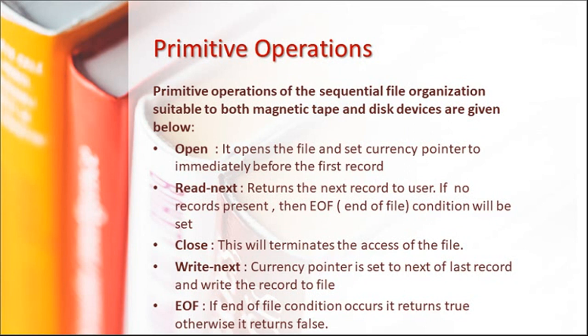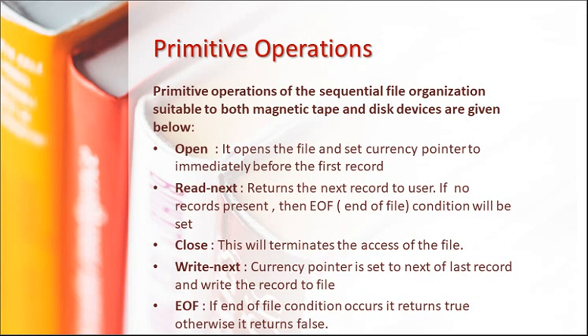Now some primitive operations we can perform on a sequential file are open, read next, close, write next, and EOF. We cannot read any record directly using a sequential file. It is similar to a cassette. Suppose we are playing songs on a cassette.